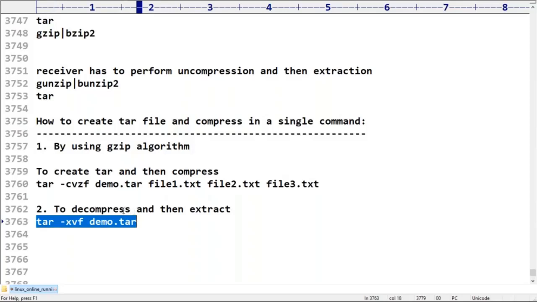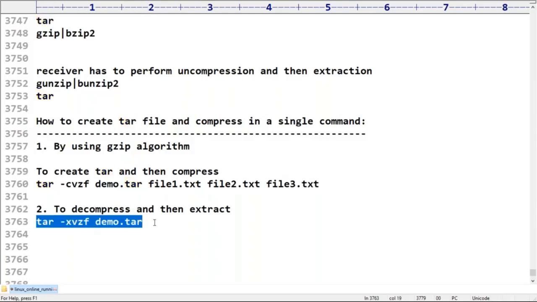No, no, because we have to decompress and we didn't. That's why which option do we need to use? z. Remember that. For the gzip algorithm, z is the option. For the bzip2 algorithm, j is the option we have to use. Beyond that, nothing. Remember this.